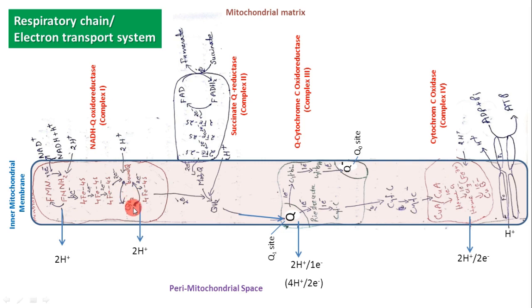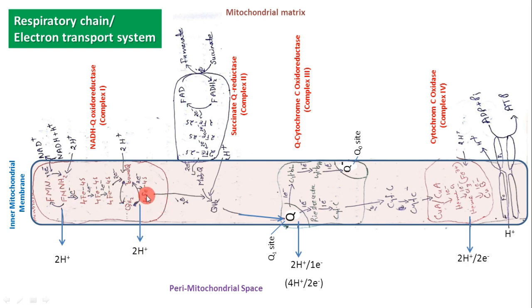The electrons from QH2 again pass into the 4Fe4S center. Thereby the H+ ions of QH2 are released and transported into the perimitochondrial space. So here the H+ is taken from the mitochondrial matrix and transported into the perimitochondrial space by this passage of electrons through these electron carrier compounds.